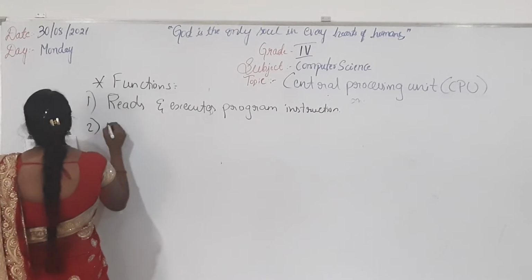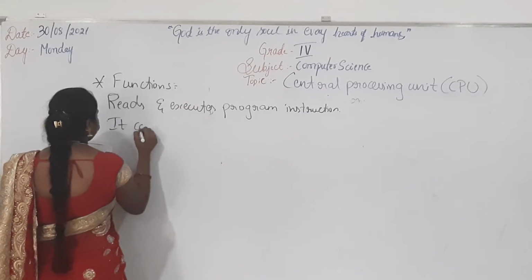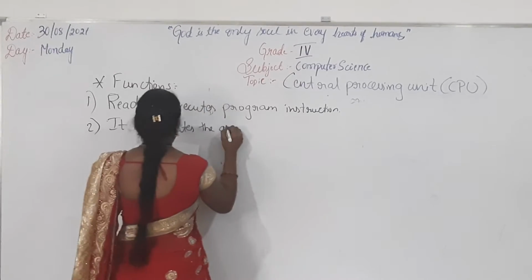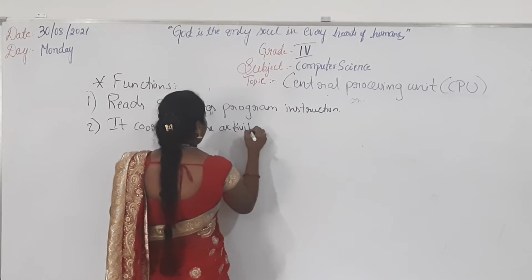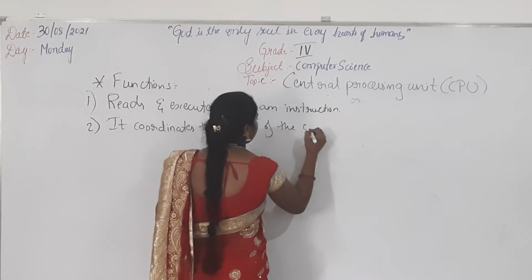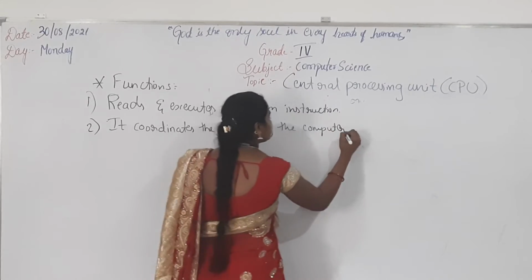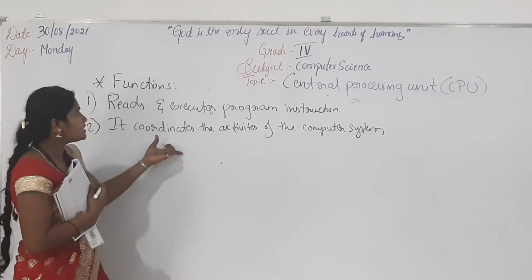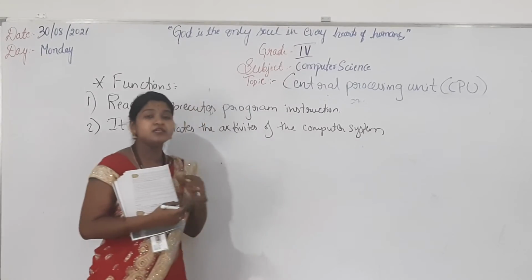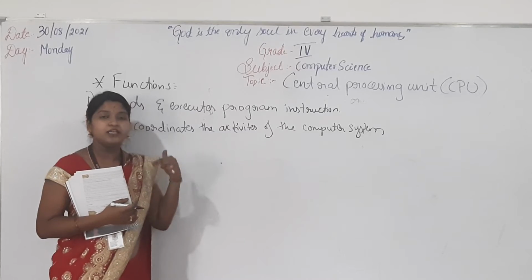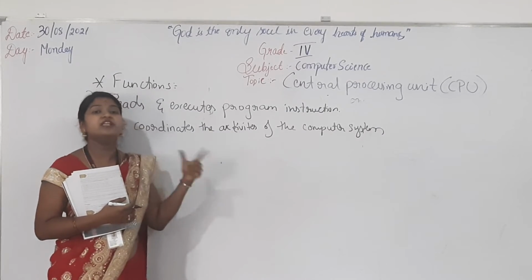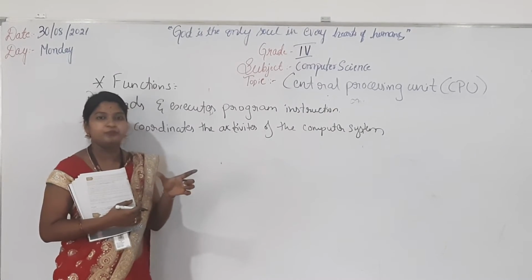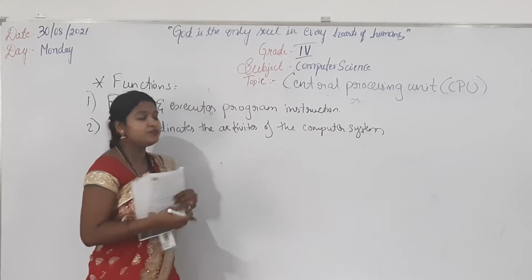Then we have, it coordinates the activities of the computer system. What does that mean? Can you tell me? The next function is that it coordinates the activities of the computer system. That means it will take care of all the activities going on in the computer. Everything it will coordinate, in the correct form. So this is also one function of CPU.